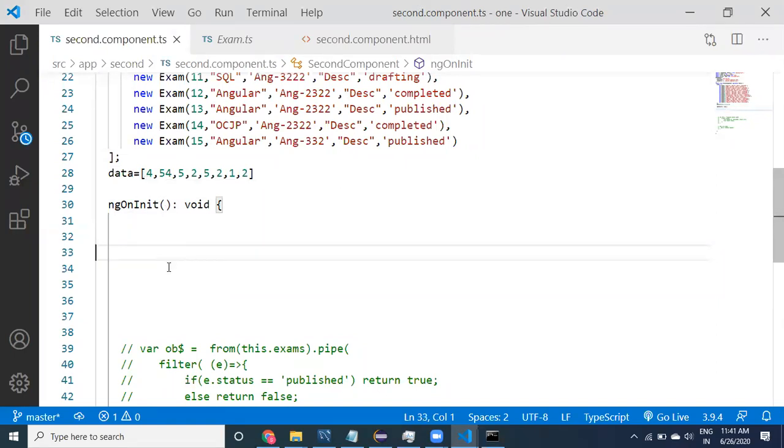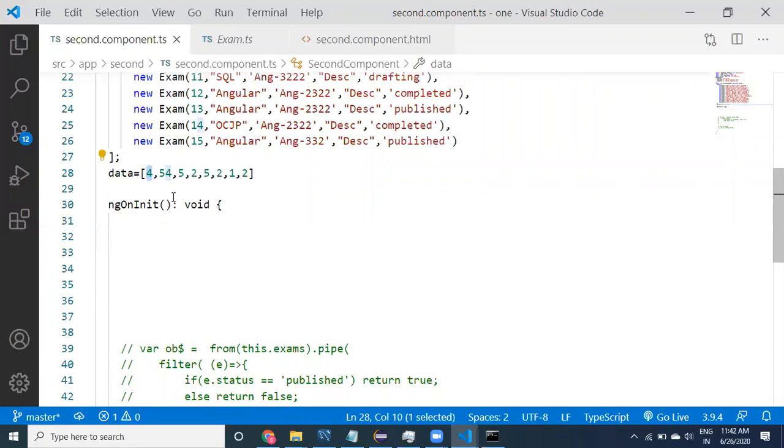When I am displaying the data, if it is an even number, then you have to display the square of it. First we have to filter, whether this is an even number or not.